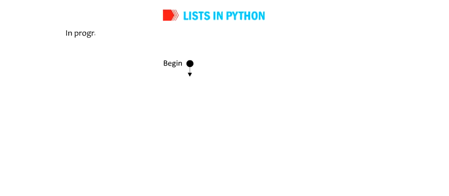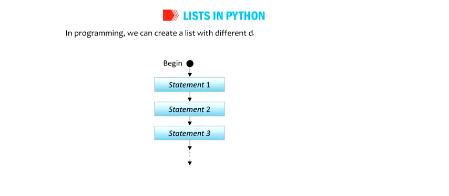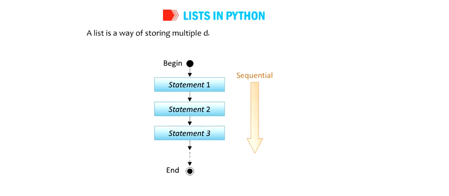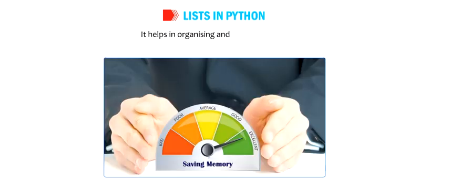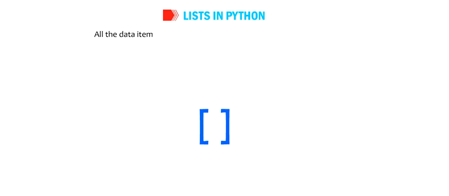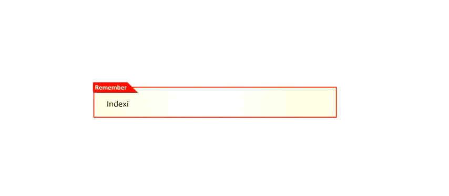Okay, let us talk about list in Python. In programming, we can create a list with different data items stored in a sequence. A list is a way of storing multiple data items in a single memory location. It helps in organizing and saving memory. In Python, you can create a list with different data items. All the data items in the list are placed inside the square brackets. Each data item in the list is assigned a unique index value. Students, indexing helps in uniquely identifying the data items of a list.